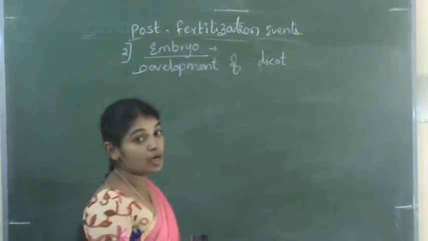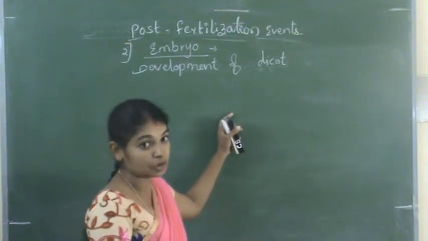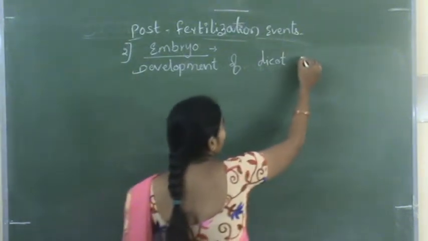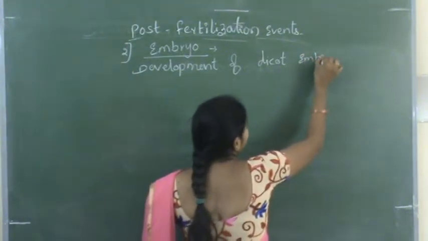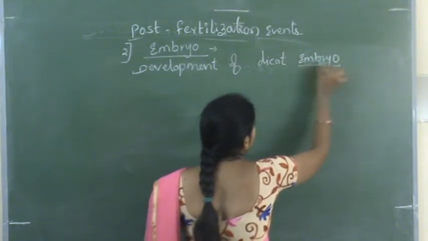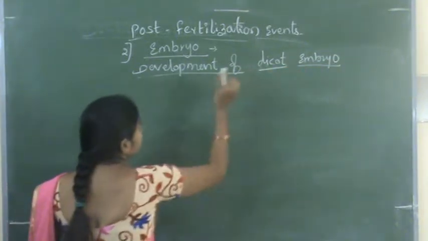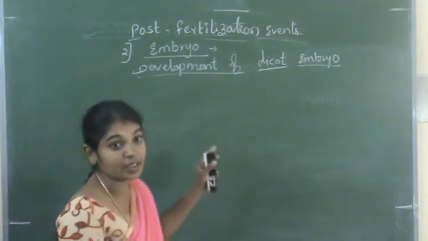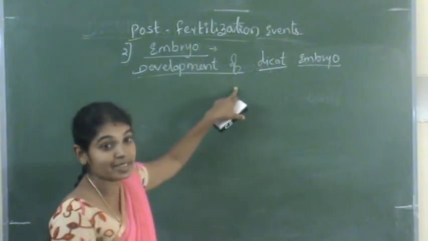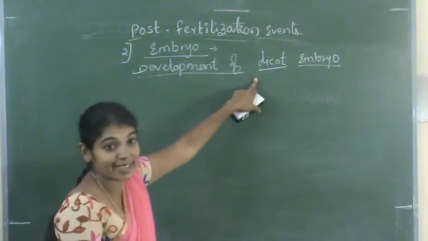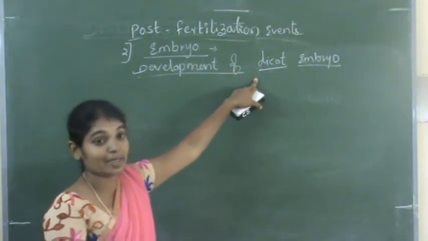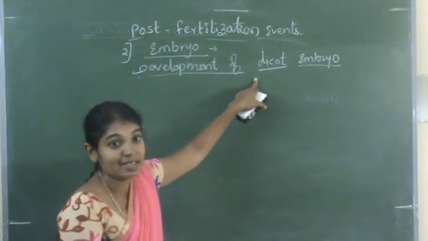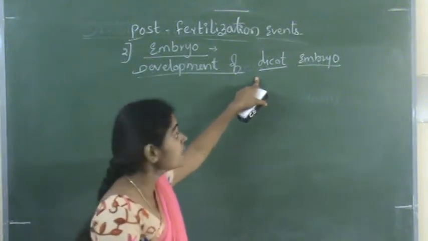These embryos are developed from the zygote, not from the endosperm. In the dicot embryo, two cotyledons are formed. In the monocot embryo, only a single cotyledon, called scutellum, is formed.